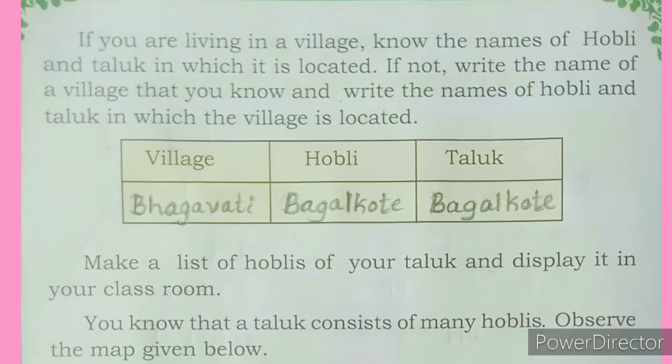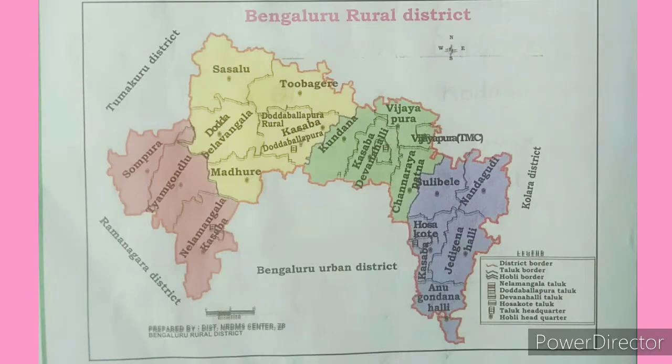Okay. Next, make a list of the Hoblis of your taluk and display it in your classroom. You know that a taluk consists of many Hoblis. Observe the map given below. See children, many Hoblis together form a taluk. So just now we have learnt. So observe this map. This is the Bengaluru rural district. So many Hoblis form a taluk and many taluks form a district. Yes, many taluks together form a district.